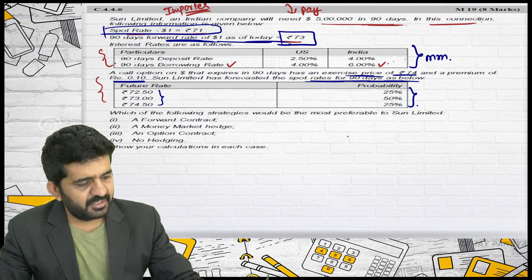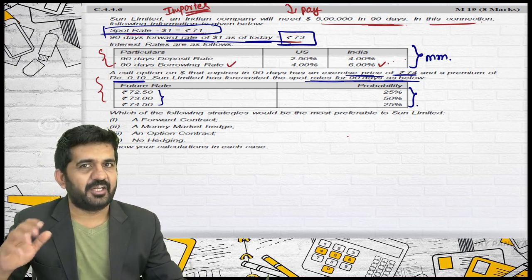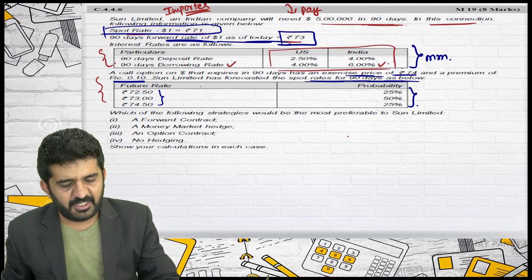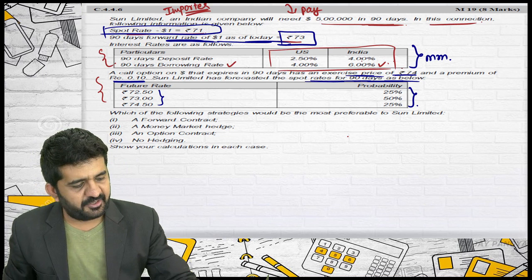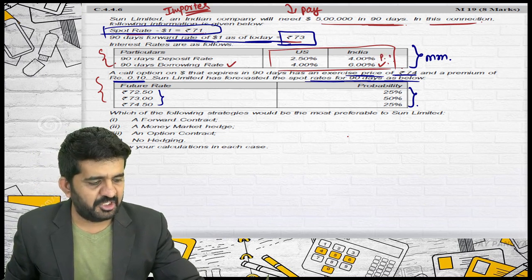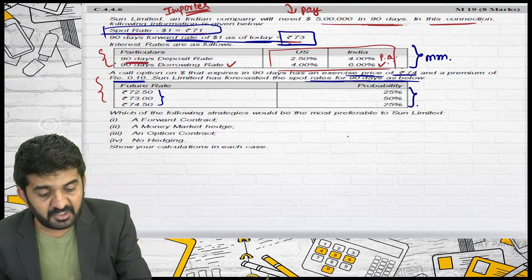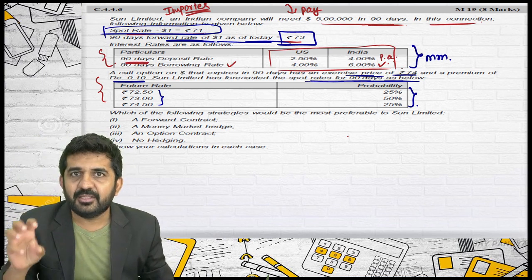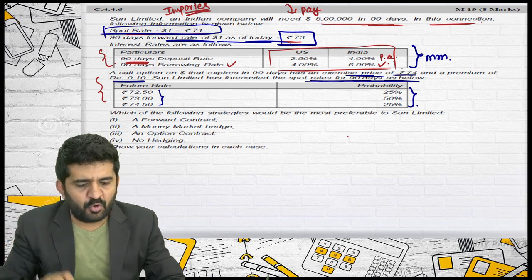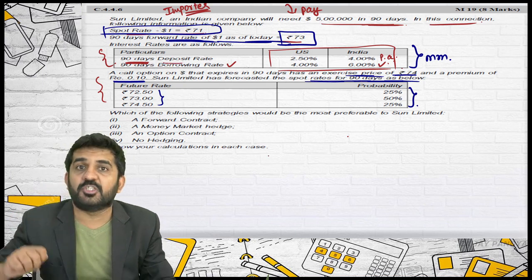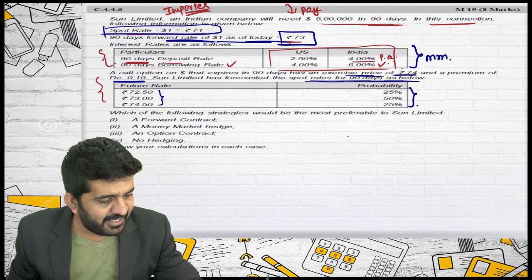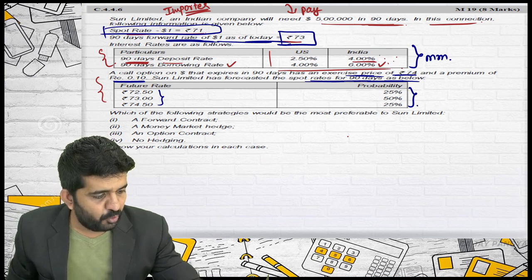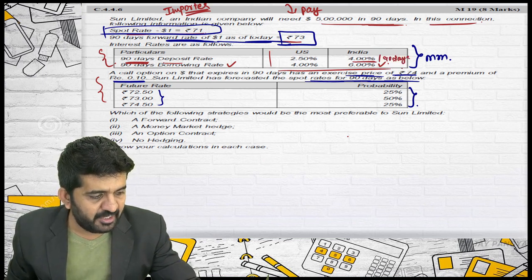Is that correct? See here, the question should be absolutely clear. Here also institutes are making a mistake. In real life, if someone tells me the 90 days deposit rate is 4%, whenever nothing else is written, it is per annum. Even if 90 days is written, it does not mean it is a 90 days interest rate. If you want to borrow or deposit for 90 days, the rate applicable is 4% per annum. Here they should write 4% per 90 days. Then only it is for 90 days.